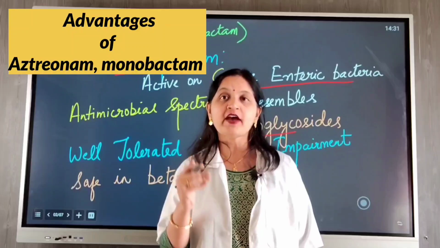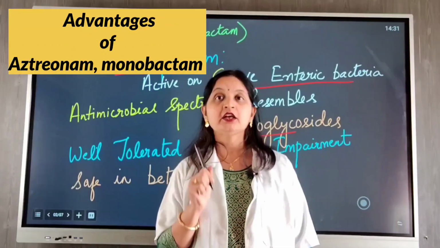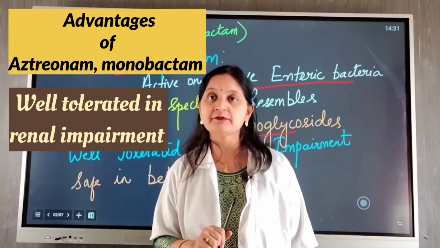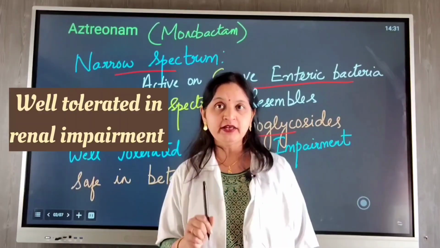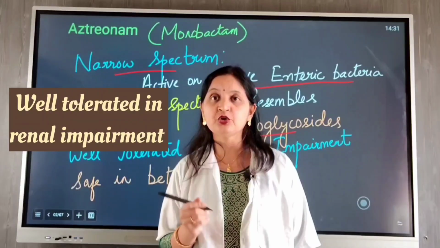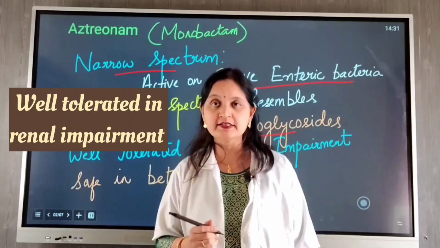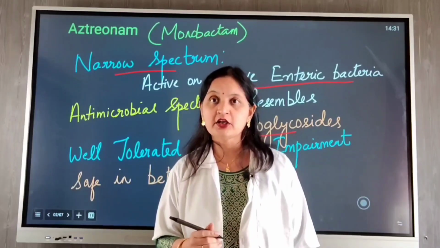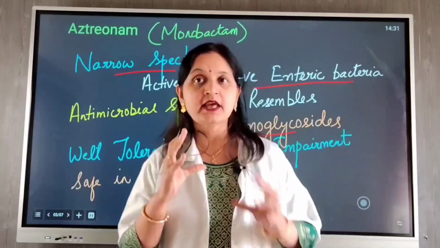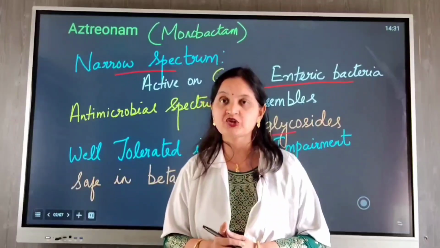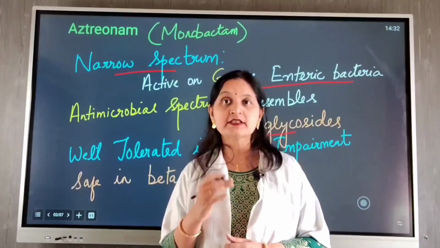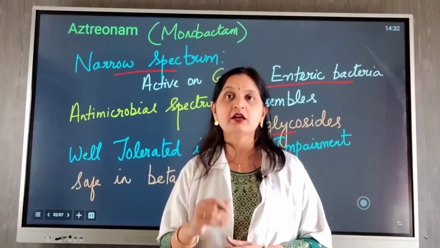An advantage of aztreonam, of monobactams, is that it is well tolerated in patients with renal impairment and can be safely used for treating gram-negative infections such as septicemia or infections related to the urinary tract, biliary tract, gastrointestinal tract, genitourinary tract. So these are some of the infections that can be treated with monobactam since they are highly active against gram-negative infections, and also in patients with coexisting renal disease, because in these patients aminoglycosides are avoided.